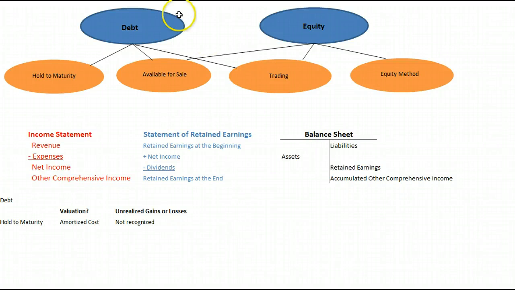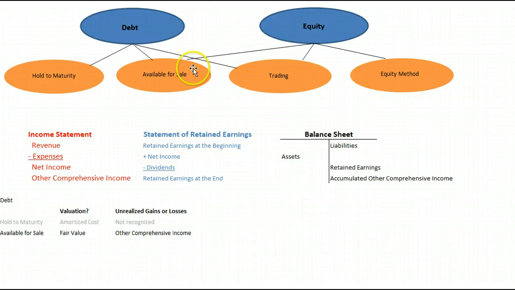Let's start out talking about debt. So we own bonds of another company and we plan to hold it until it matures. So when we buy it, we put it on our balance sheet at our cost. If we buy it at a premium or at a discount, we're going to amortize that premium or discount, increasing or decreasing our interest revenue every time we receive a cash interest payment. And if it goes up or down in value, we don't care, because we're just going to hold it till it matures. And so we're just going to slowly amortize that premium or discount until it's on our books for exactly its face amount.